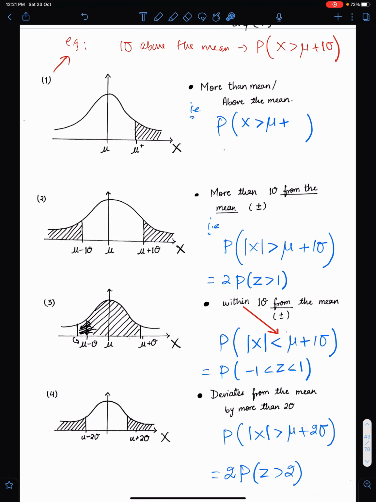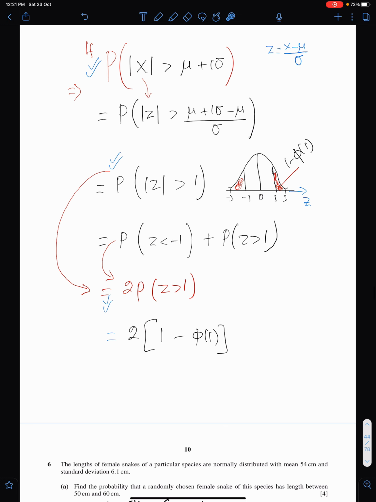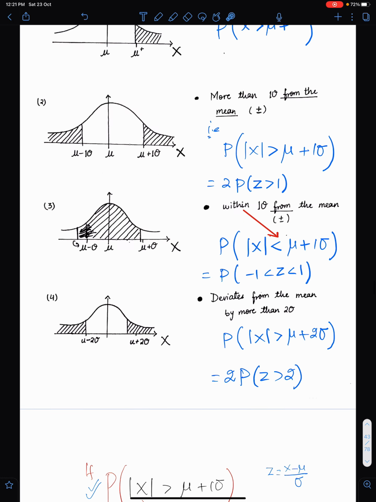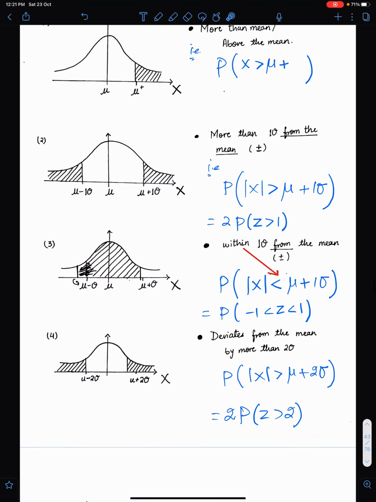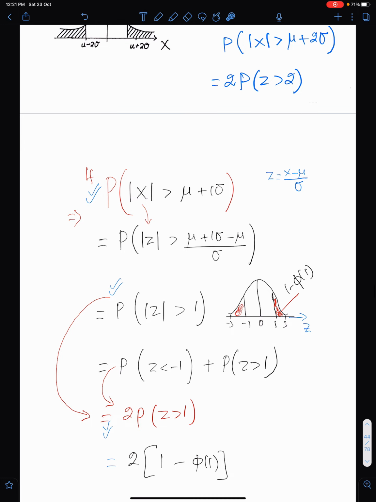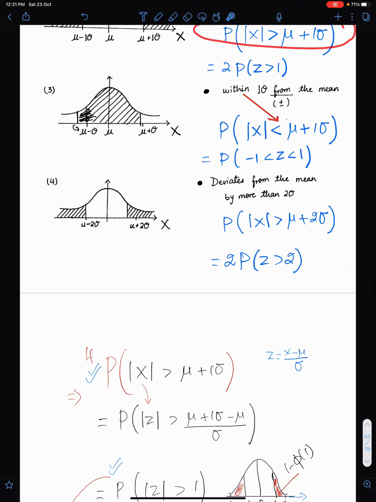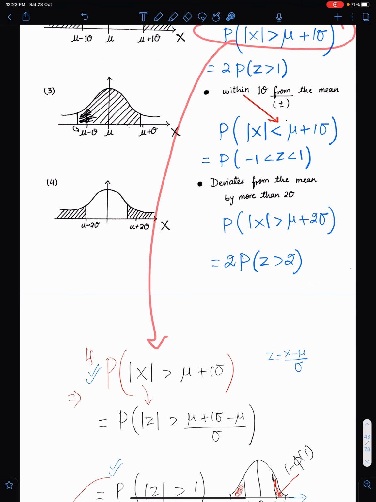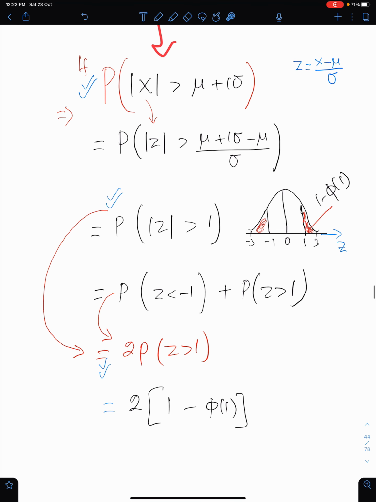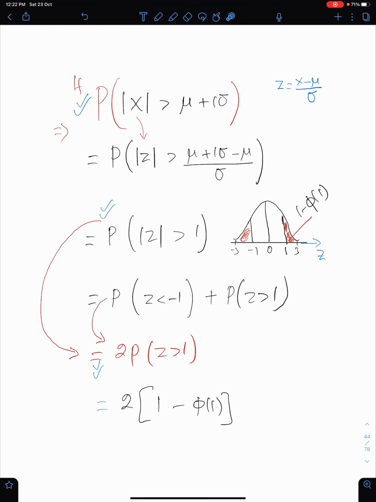Please take a screenshot of this page. And you can simplify this one as this. If you know the result directly, it's fine.